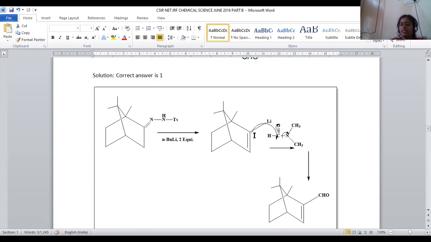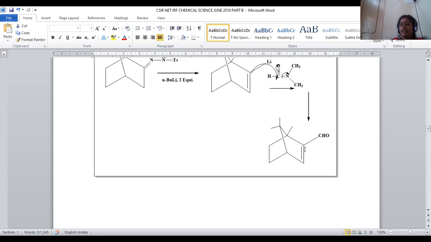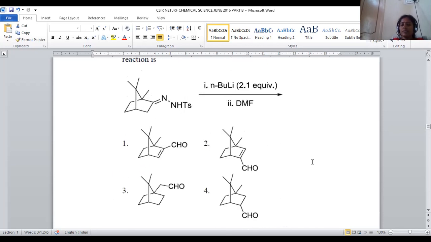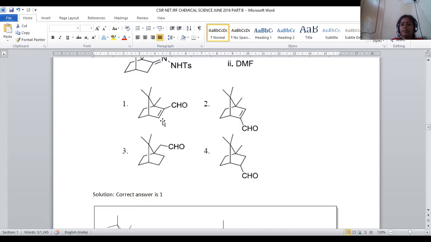How will it be? When lithium positive is eliminated, here you will obtain carbene. That carbene bonds to the carbonylic center. When it is attached to the carbonylic center, a new O-carbon single bond will be generated. Here O minus will be there. O minus will be back polarized, so that this N,N-dimethyl group will be discarded. So here we simply get the aldehyde group at the terminal center. And in presence of n-butyl lithium, here we got one double bond. So with this DMF, we simply got the aldehyde group at the center, a vinylic carbon attached with the aldehydic center. So the final product will be option number 1.